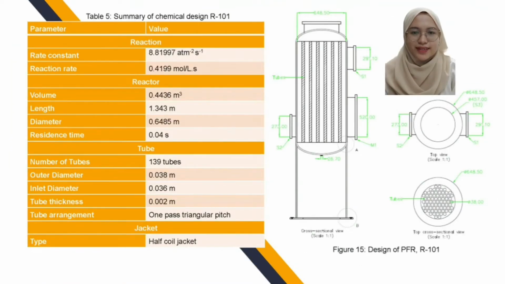Based on the chemical design calculation, the total volume of the R101 is 0.44 meter cube with 1.343 meter length and 0.65 meter diameter. The reactor consists of 139 tubes to increase the surface area for the reaction. A half cooling jacket is installed to maintain the operating condition of the reactor. A rock wool insulator is used. As the reaction does not involve any highly corrosive chemical and extreme operating condition, the material of construction used is carbon steel with an ellipsoidal head closure.